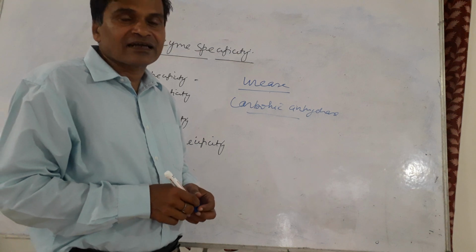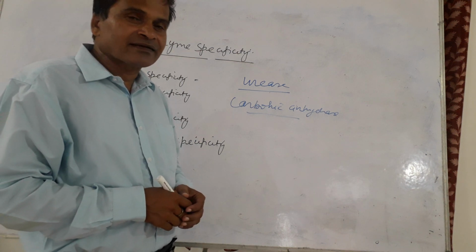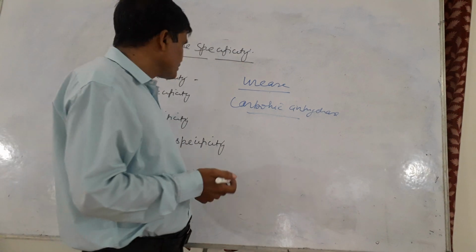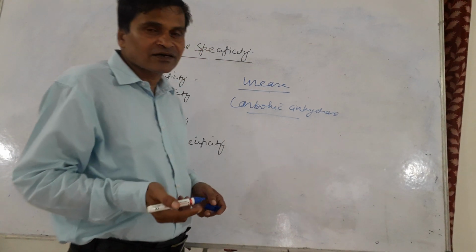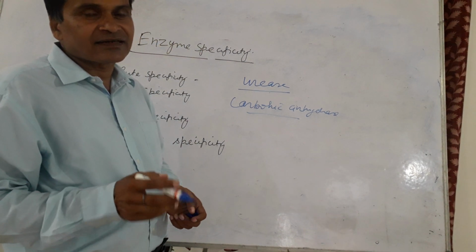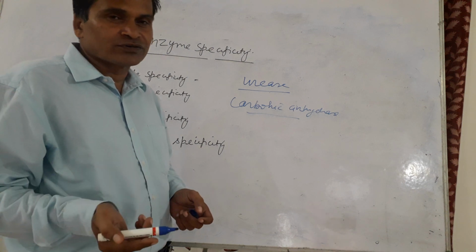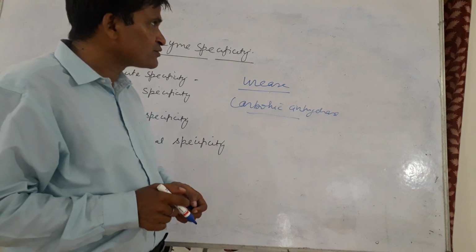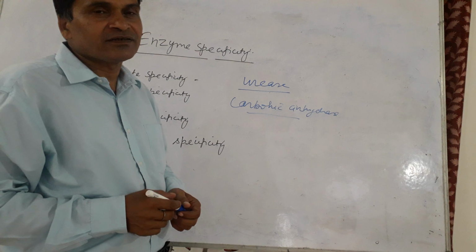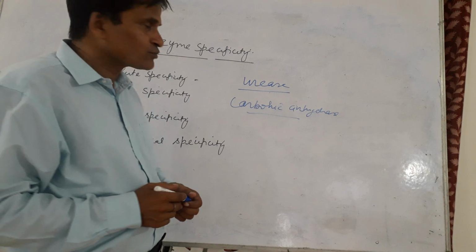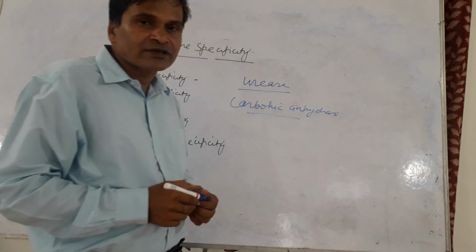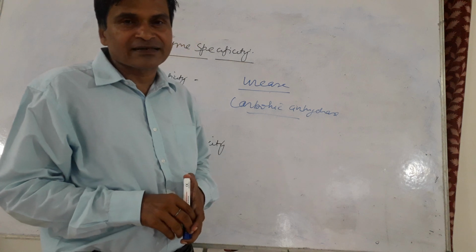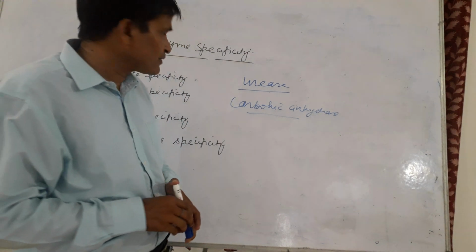Sucrase catalyzes the hydrolysis of sucrose. Lactase catalyzes the hydrolysis of lactose. Cellulase catalyzes the hydrolysis of cellulose. Maltase catalyzes the hydrolysis of maltose. So these enzymes are specific for a single substrate. They are absolutely specific towards their substrate. This is known as absolute specificity, which means the enzyme shows 100% specificity to its substrate.